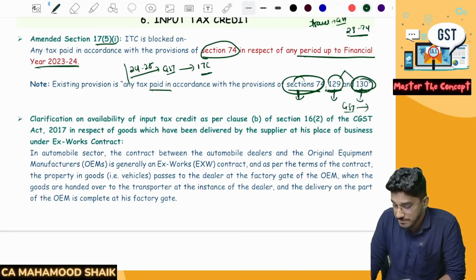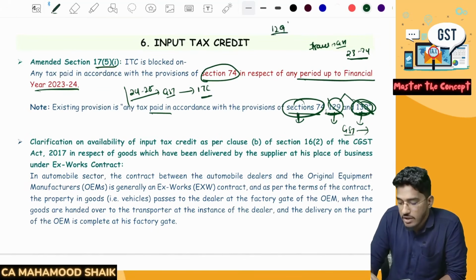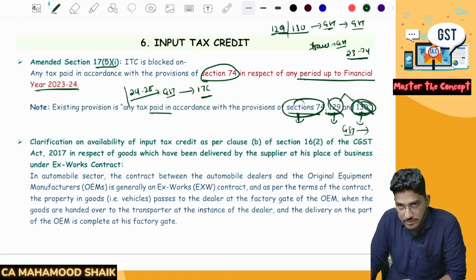And earlier they used to say if your goods are confiscated, if your goods are detained, that's why you have paid the GST, then also ITC will not be available, but they have removed this section 129 and 130. That means if you have paid any GST because your goods are detained or your goods are confiscated, there is no restriction. You can claim the GST ITC on that.